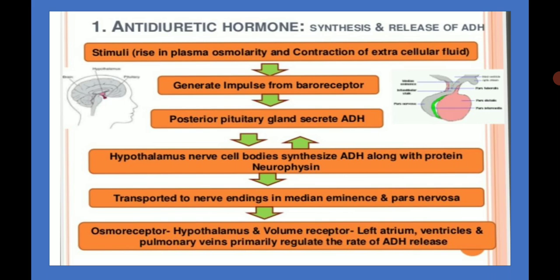Osmoreceptors present in the hypothalamus and volume receptors present in the left atrium, ventricles, and pulmonary vein primarily regulate the rate of vasopressin release.